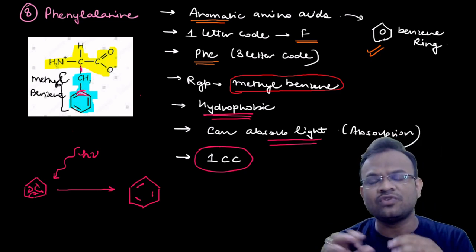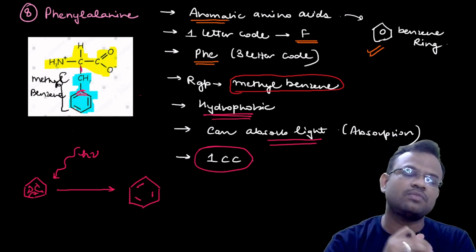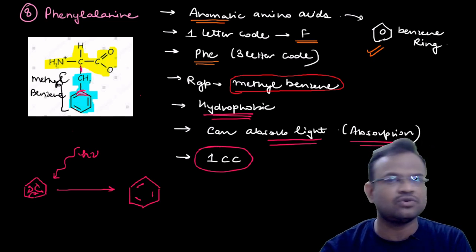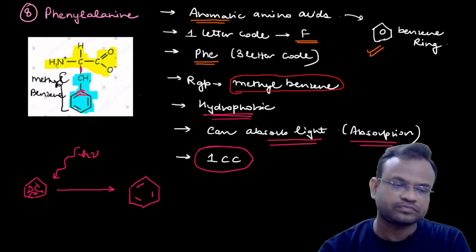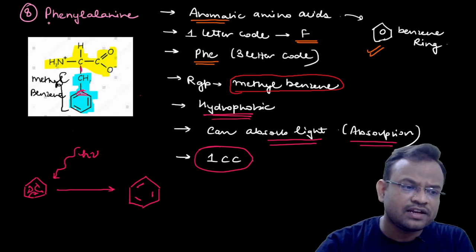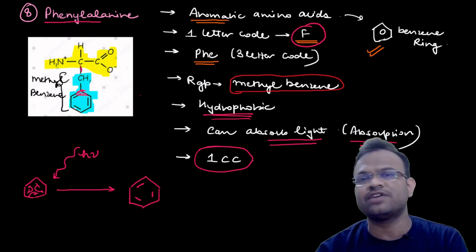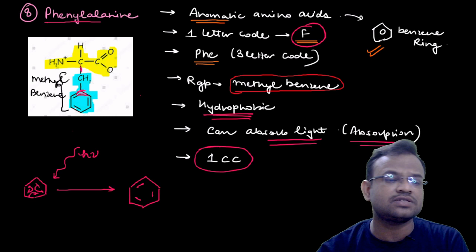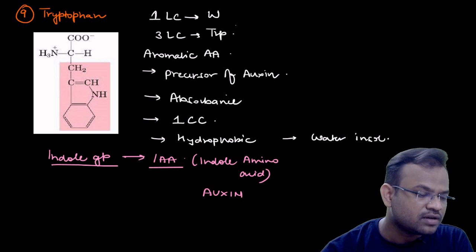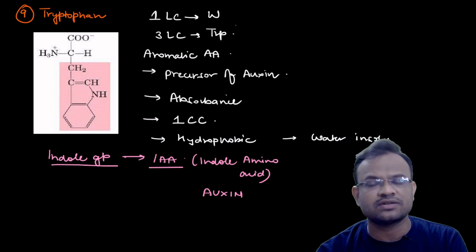Apart from phenylalanine, you would observe tyrosine and tryptophan. These three amino acids basically can absorb light. Okay, so how or why is absorption done? I told you, because of the delocalization of electrons. Clear? So this was phenylalanine. Now one important feature is phenylalanine is starting from P, but you have its one letter code as F. Remember this, it is having a benzene ring, because of that absorption can be seen. It is hydrophobic, R group is methyl benzene. Let us move on to the next point. We have completed phenylalanine, and now we are moving towards the last of the aromatic amino acid examples.